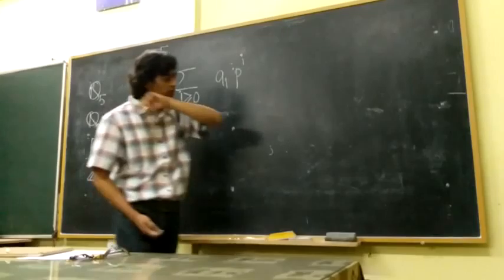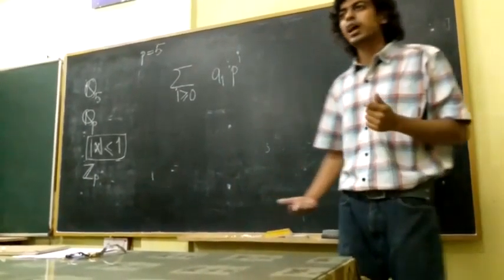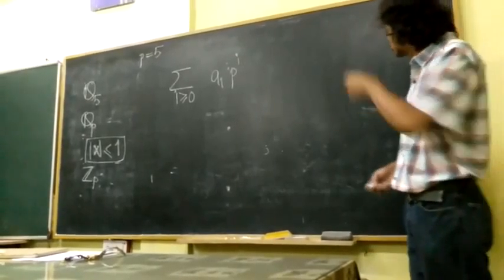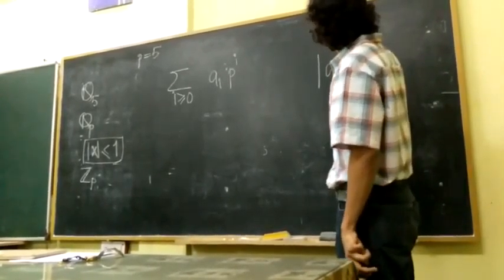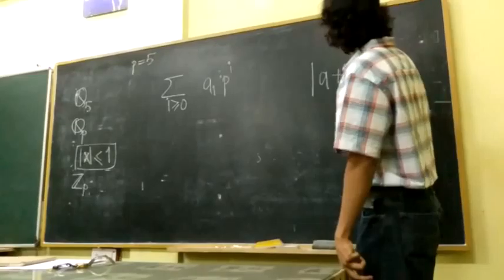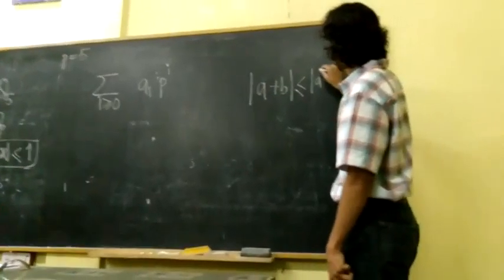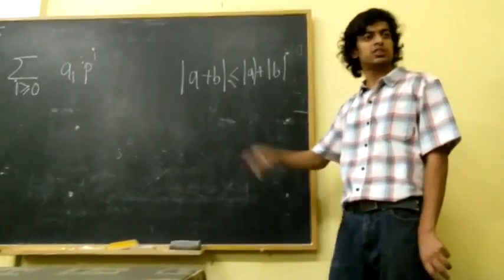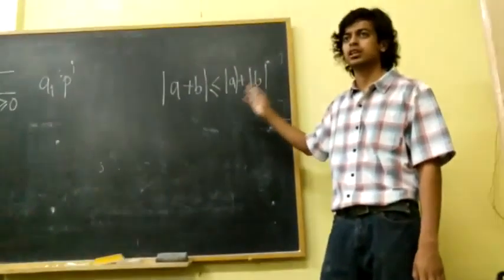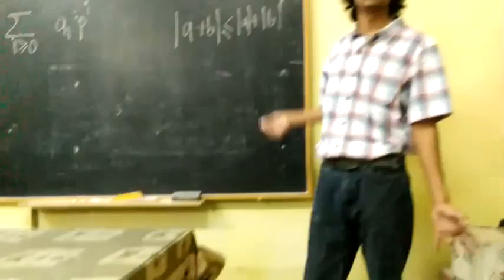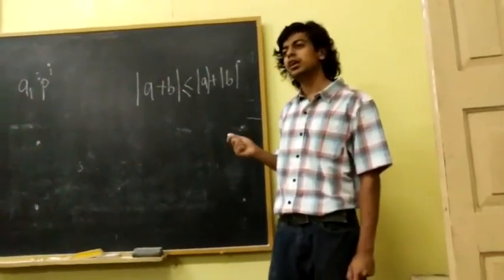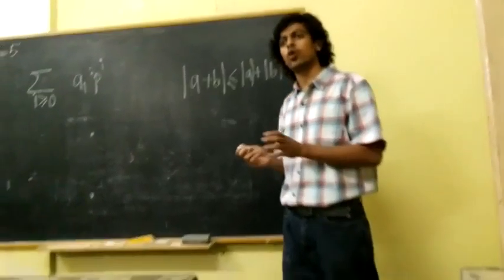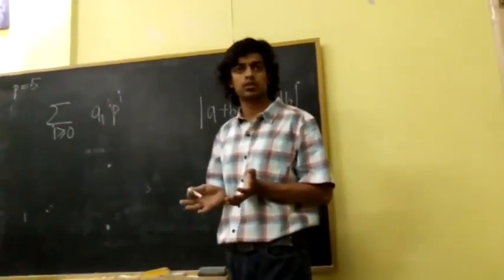Oh, sorry, I forgot to mention one thing. This p-adic absolute value has one funny property. Usually, the absolute value of a plus b is smaller than or equal to the absolute value of a plus the absolute value of b. This is what we call the triangle inequality. This is how our absolute value works. The p-adic absolute value is slightly stronger. It is what we call an ultrametric.